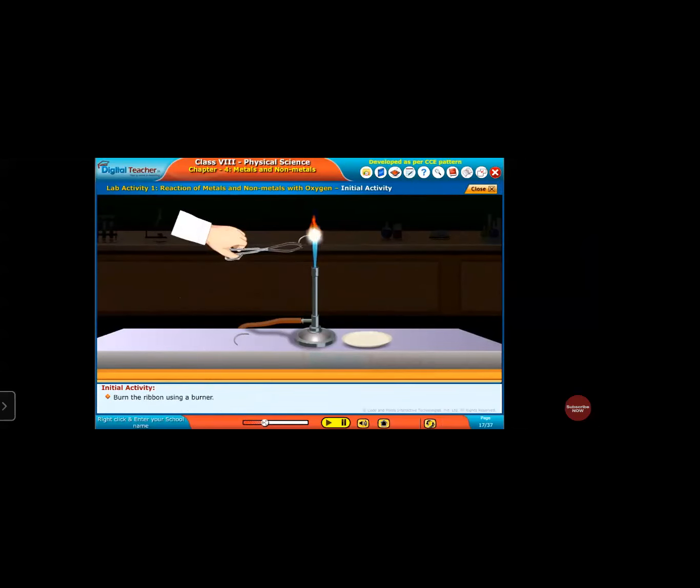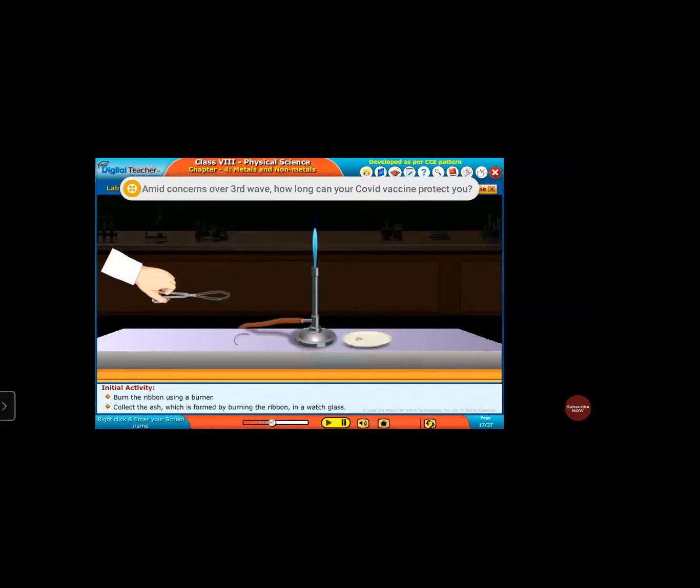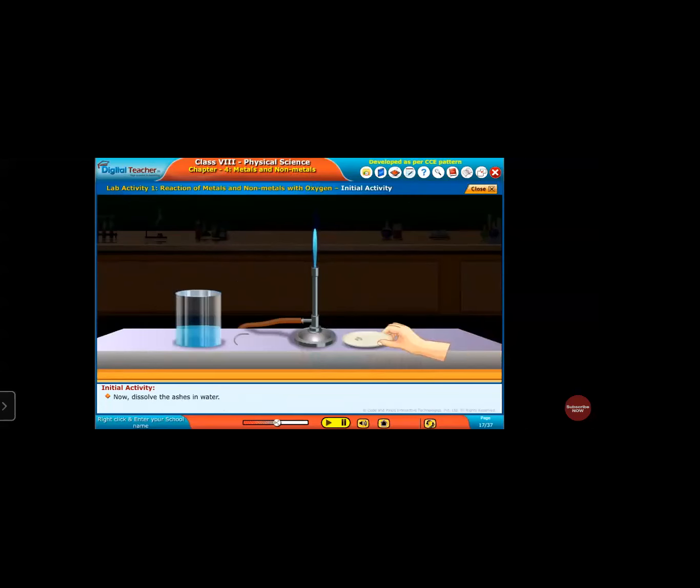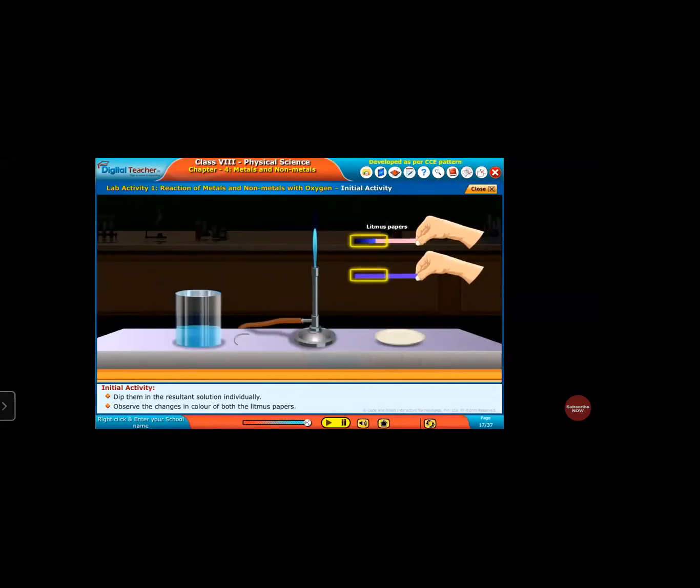We are burning the magnesium metal, and with the oxygen, ash will be formed. Magnesium oxide is formed when magnesium is burnt with the help of oxygen. When we put this into water and check with red and blue litmus paper, we find that the red litmus paper changes into blue and there is no change on the blue litmus paper. It means it is basic in nature.